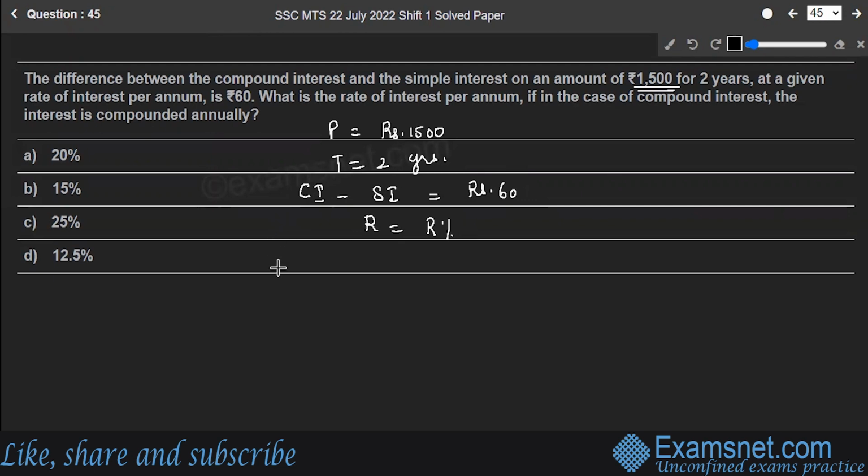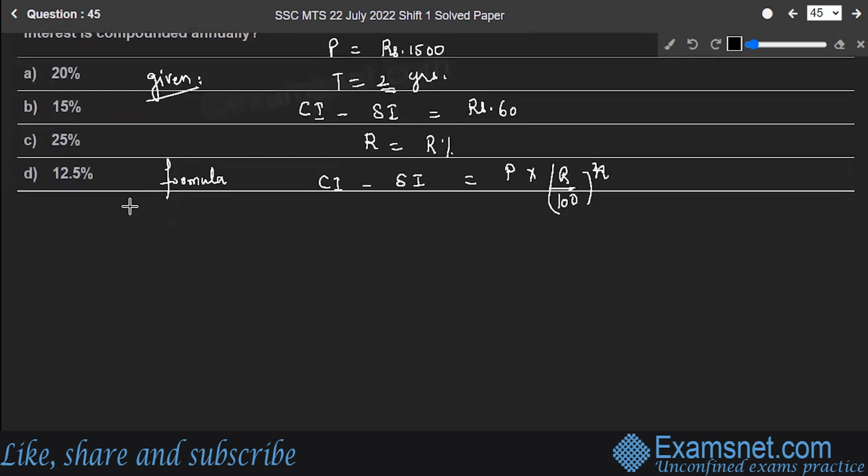Let's go. Compound interest minus simple interest. There's a particular formula for this. Do remember this formula because the sum will be very, very easy. Otherwise, there are very lengthy calculations in the sum. Compound interest minus simple interest is given by principal into (rate upon 100) to the power n. Why square? Because the time is 2 years. Let's write down n over here because n represents the number of years.